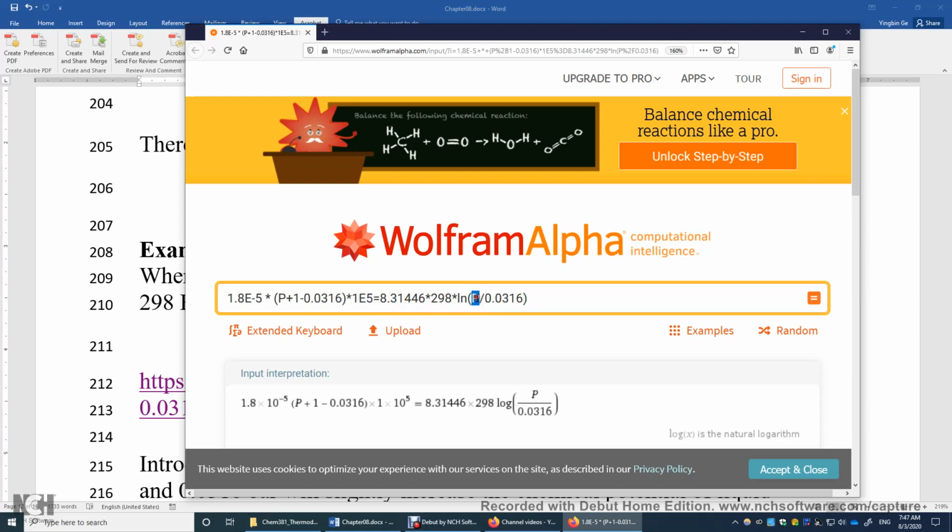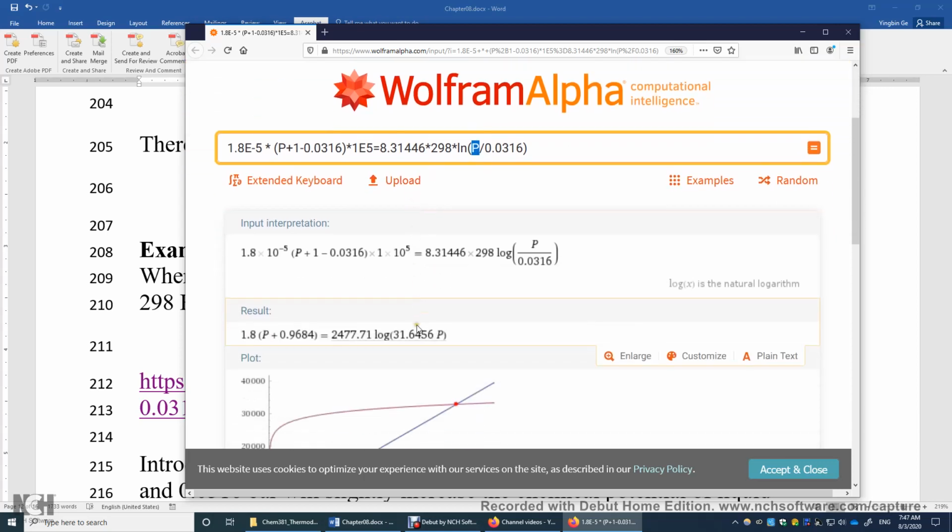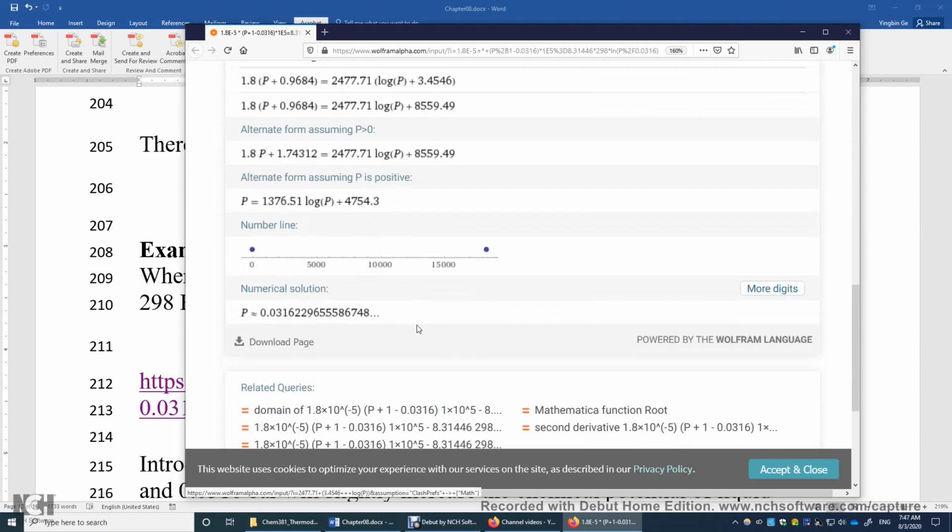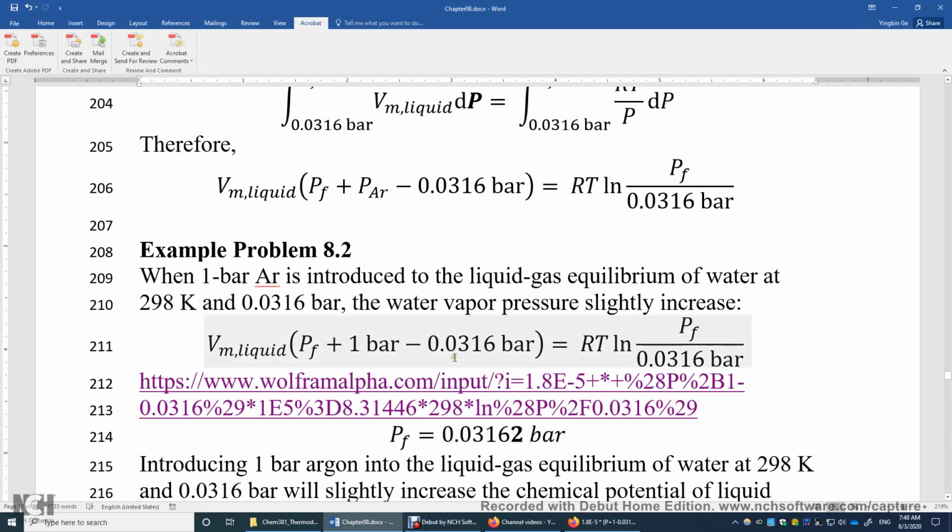And this final pressure is the water vapor pressure. So let's look at the result. It's right here: 0.03162. What's the initial water vapor pressure? 0.0316. After you introduce 1 bar argon, the water vapor pressure increases by just a tiny amount because the pressure of argon increases the liquid water chemical potential by a tiny amount.